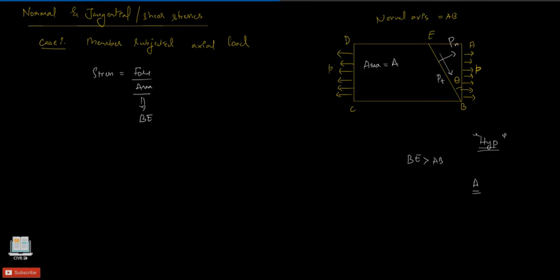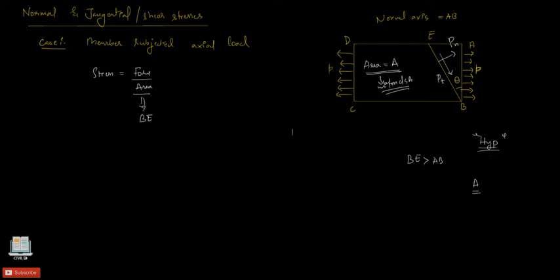So this area is our uniform cross-sectional area for A, B, C and D. At this section of BE we also have the area A, but it is of higher magnitude because of the inclination of BE by an angle of theta.